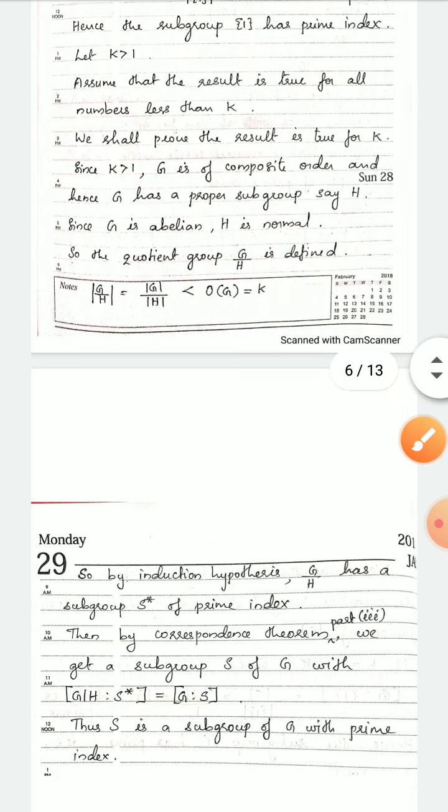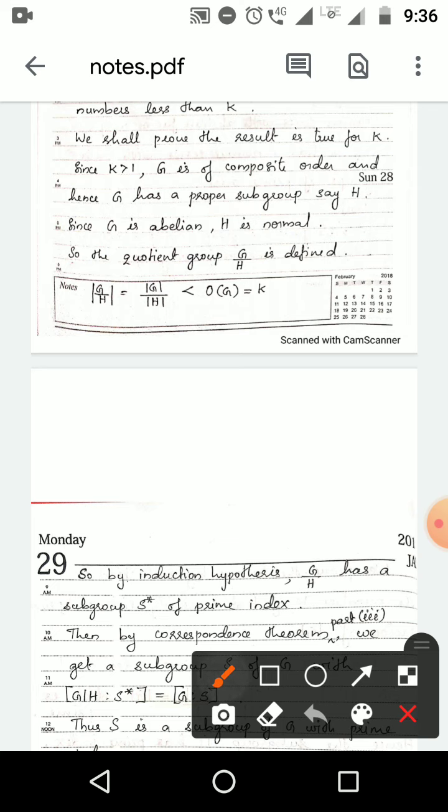Here I have written that order of G is equal to K. That is wrong. Order of G is not K. K is the number of prime factors of the order of G. So order of G is not equal to K. You have to correct it. Just cut that. The order of G by H is less than the order of G. That itself is enough. The statement that order of G equals K is wrong, and you have to correct it.